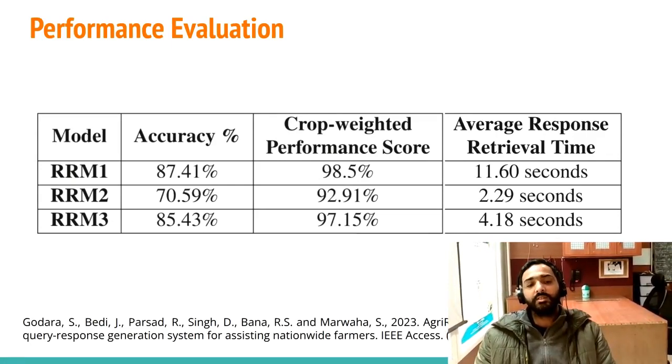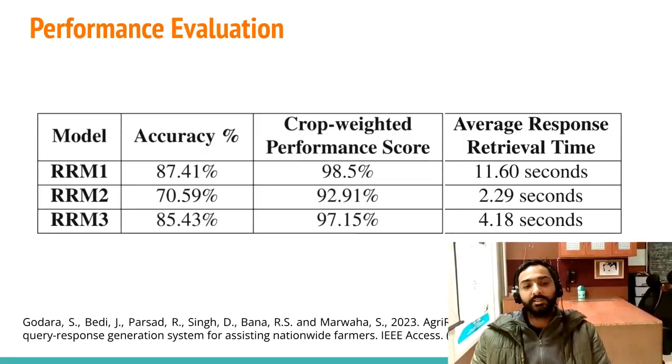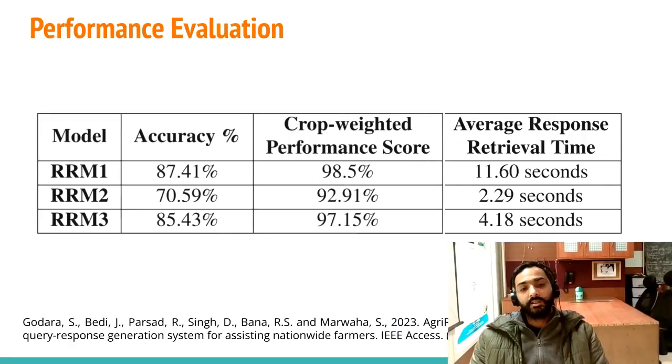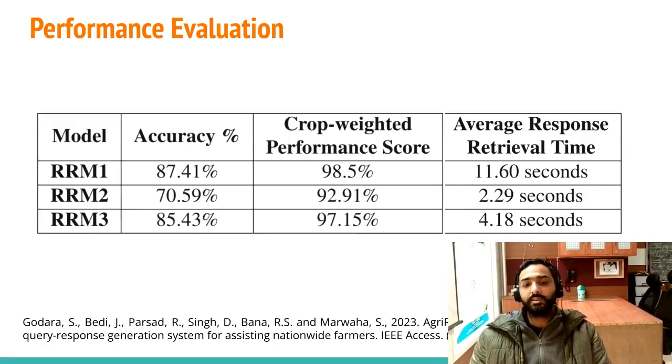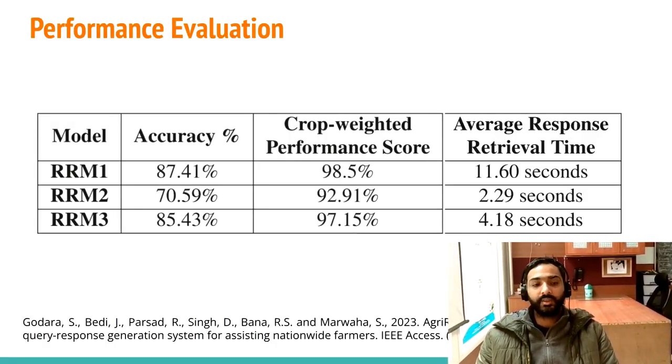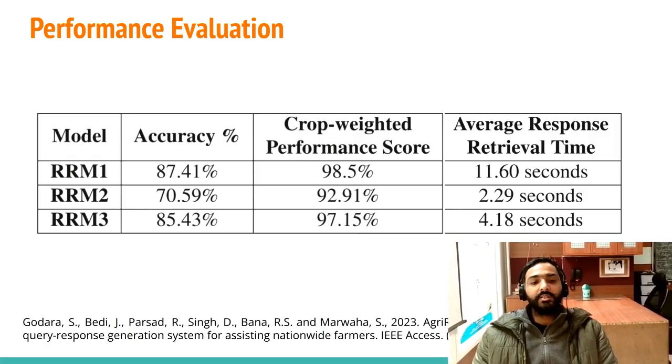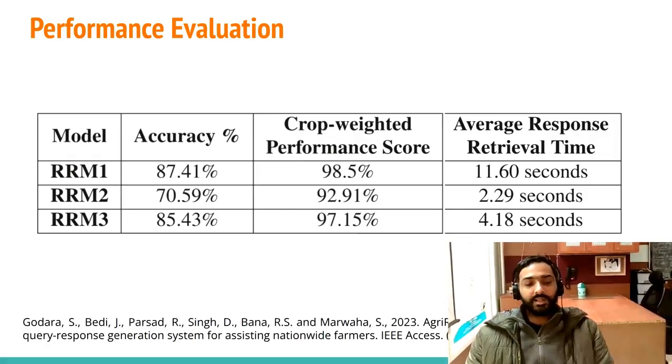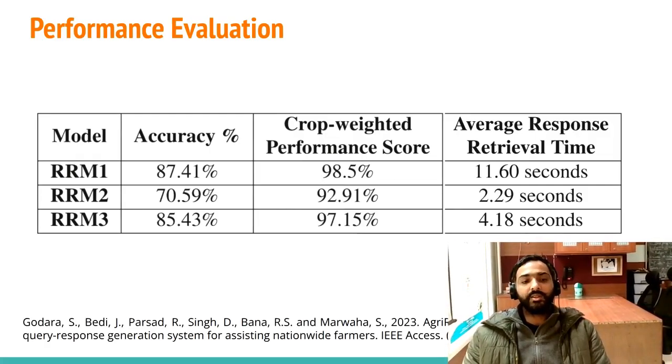So accuracy is the metric which gives us, in terms of percentage, the accuracy of the model on random questions, and the crop weighted performance score gives the accuracy corresponding to the real scenario. As we can see, the simple random accuracy of RRM1 is 87%, but the crop weighted performance score is 98%.